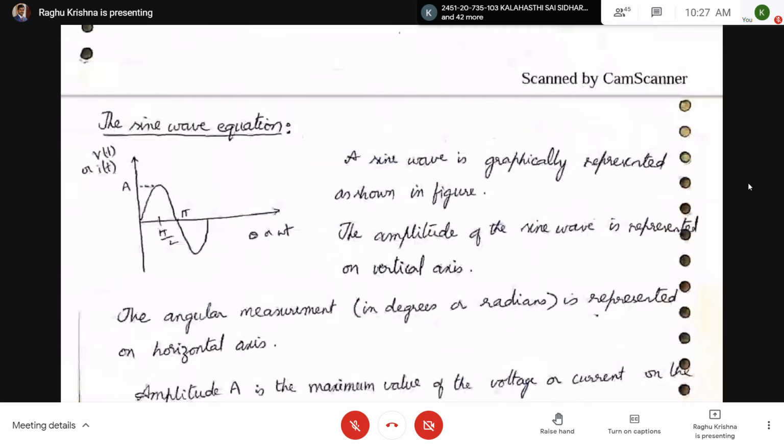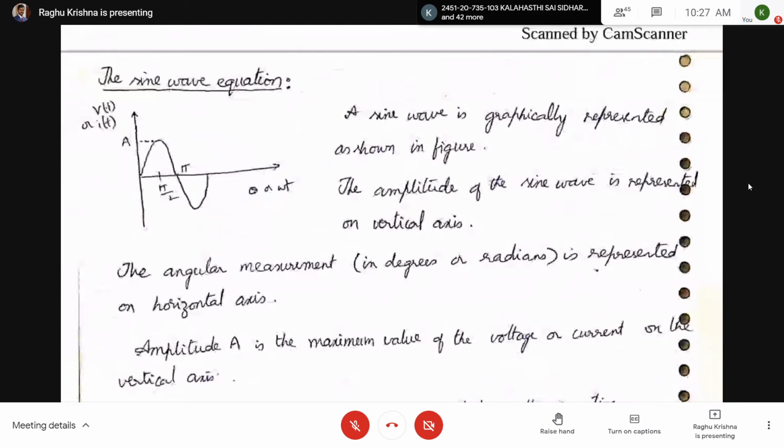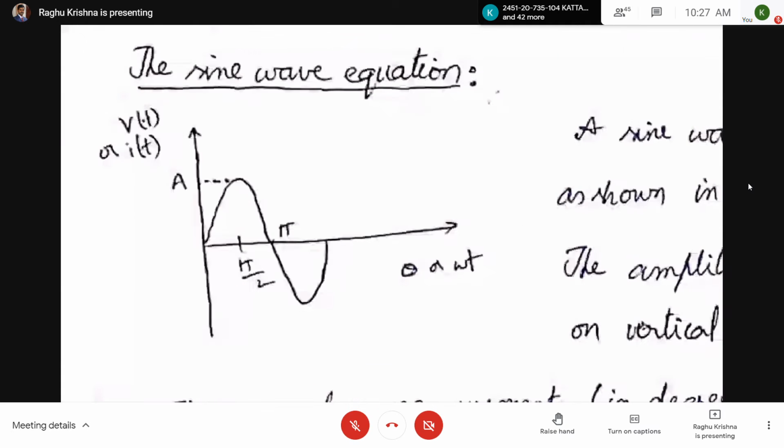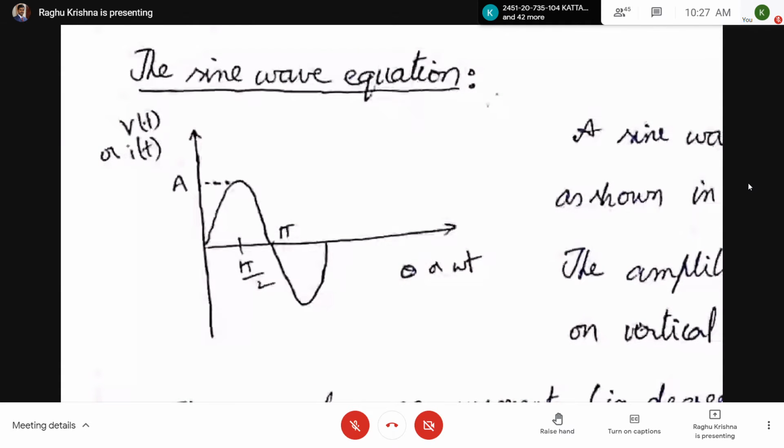Next, the sine wave equation. If you see the sine wave, at 0 it will be 0, at pi by 2 it reaches maximum. Now on the x-axis, instead of time, we are going to take omega t, where omega is the angular velocity.